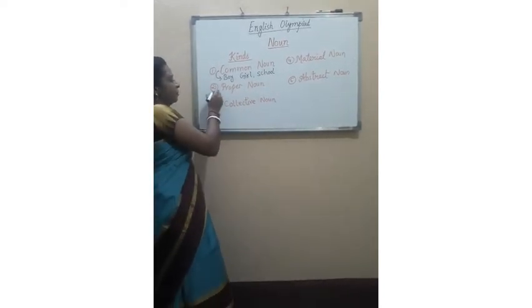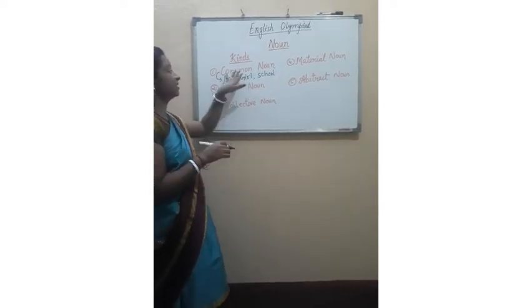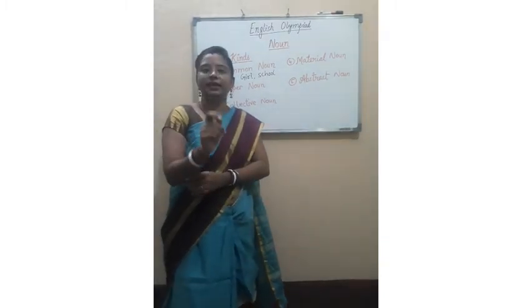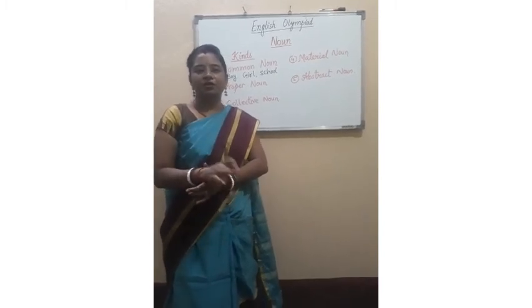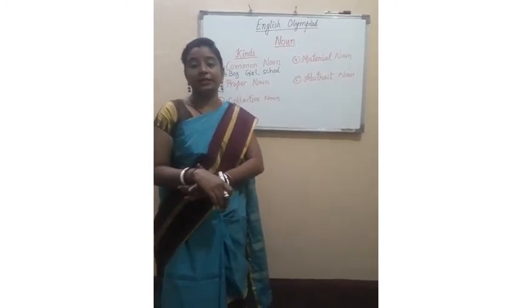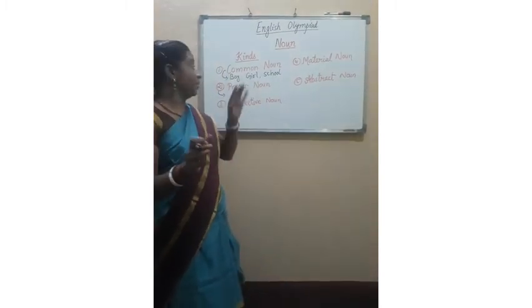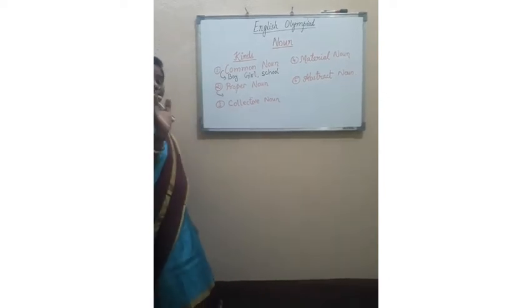Now coming to the proper noun, when we start taking a particular name. Common noun is a general name given to the same kind of person, but proper noun is a particular name.